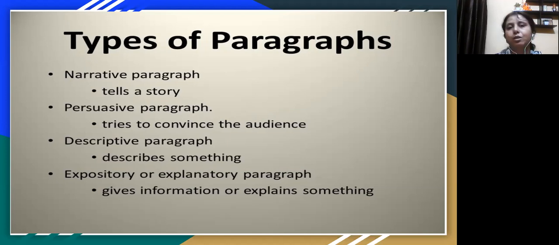Is it to persuade an audience regarding the importance of culture of India, or you want to describe the various details inherent in Indian culture, or you want to give certain information related to culture of India? That depends on the context of what you want to present. You have to present only one aspect because a paragraph is a very short piece of writing compared to the essay, which can include all the aspects in it.